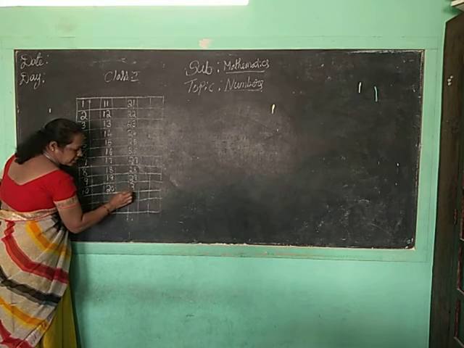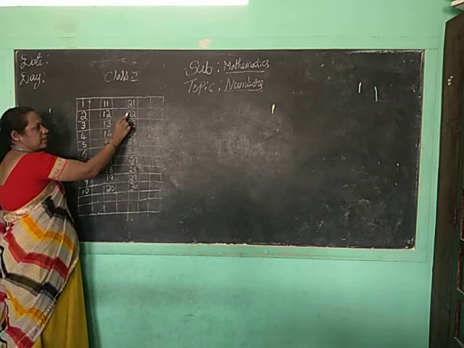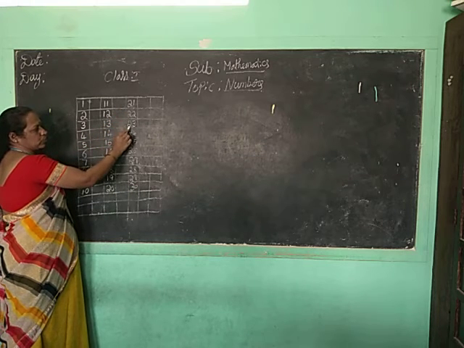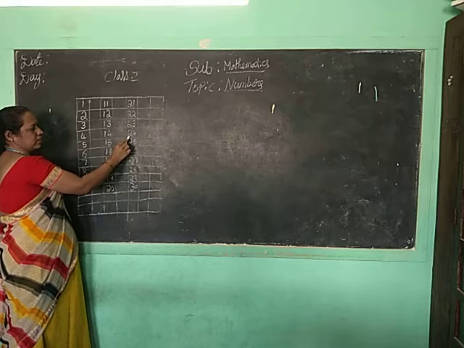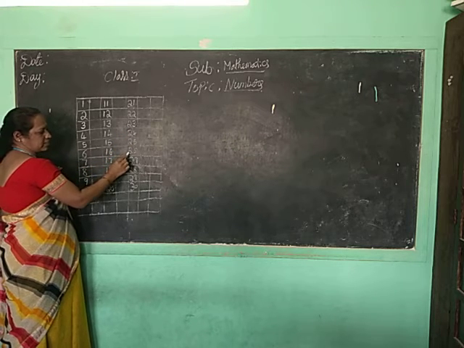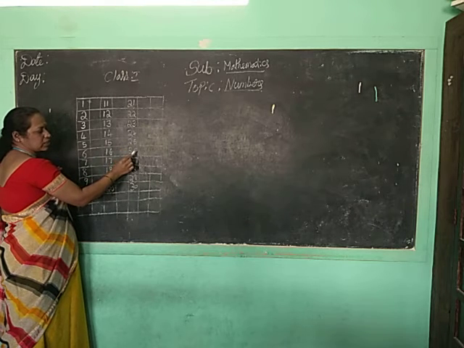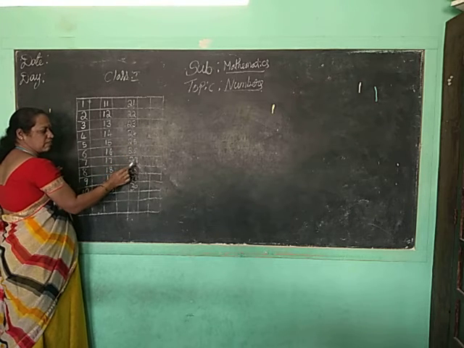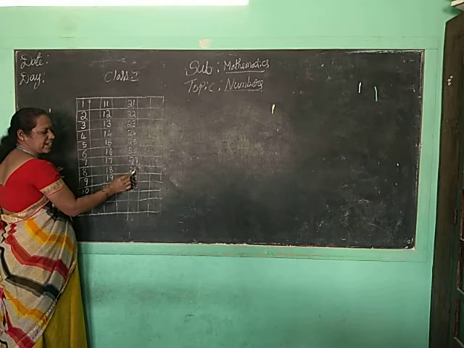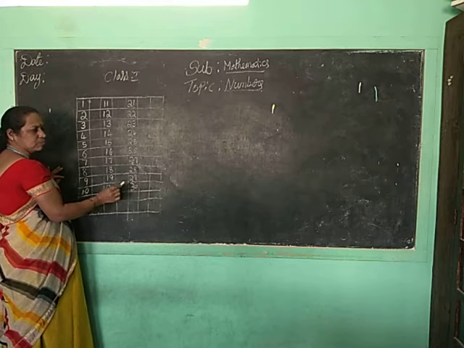3, 0, 30. See, 2, 1, 21. 2, 2, 22. 2, 3, 23. 2, 4, 24. 2, 5, 25. 2, 6, 26. 2, 7, 27. 2, 8, 28. 2, 9, 29. 3, 0, 30.